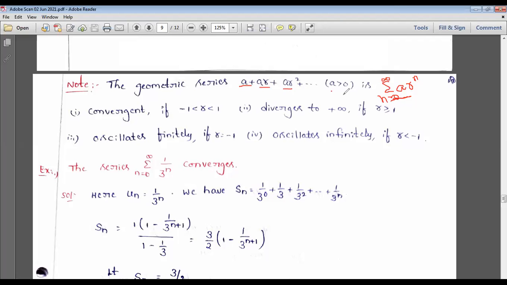a should be greater than 0. We need to know when we say that it is convergent, when it diverges, when it oscillates finitely and when it oscillates infinitely. Here, based on the value of r, we decide whether it is convergent or divergent. If r lies between -1 and 1, then it is convergent. It is divergent when r is greater than or equal to 1, meaning r equal to 1 as well as r greater than 1. Oscillating finitely if r is exactly -1, and oscillating infinitely if r is less than -1. These are statements you need to remember.